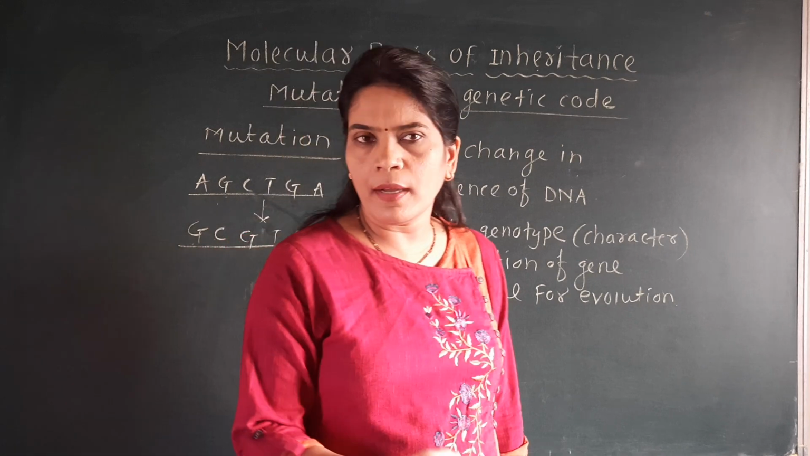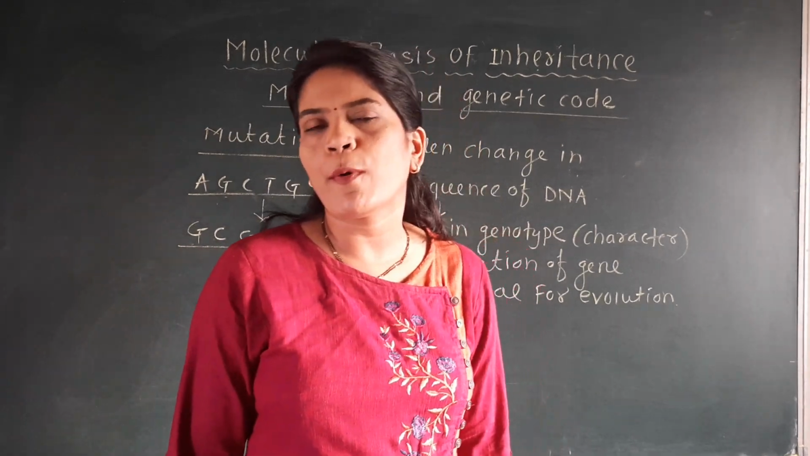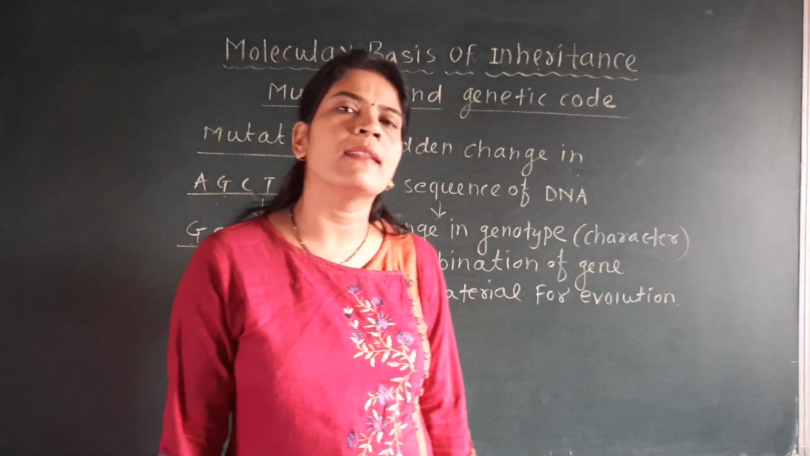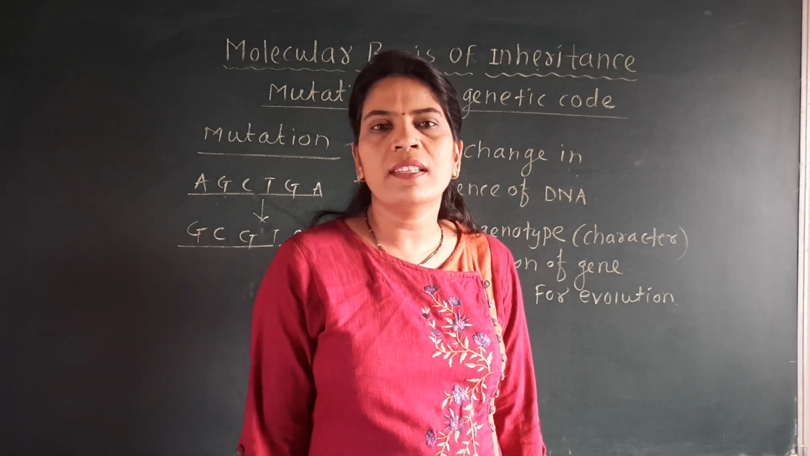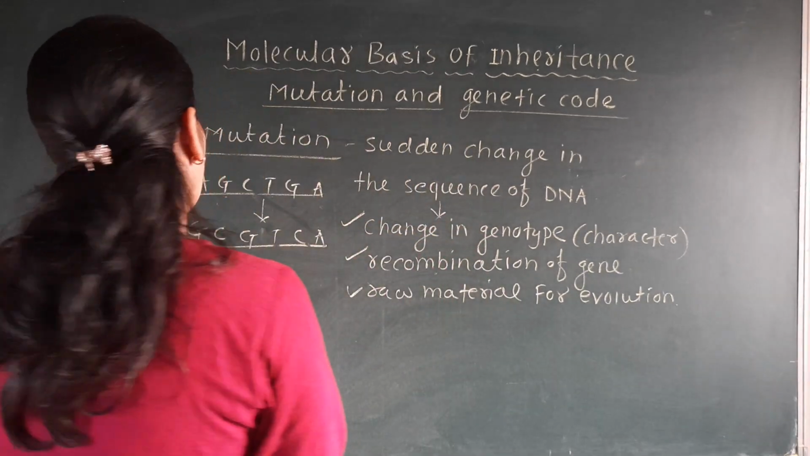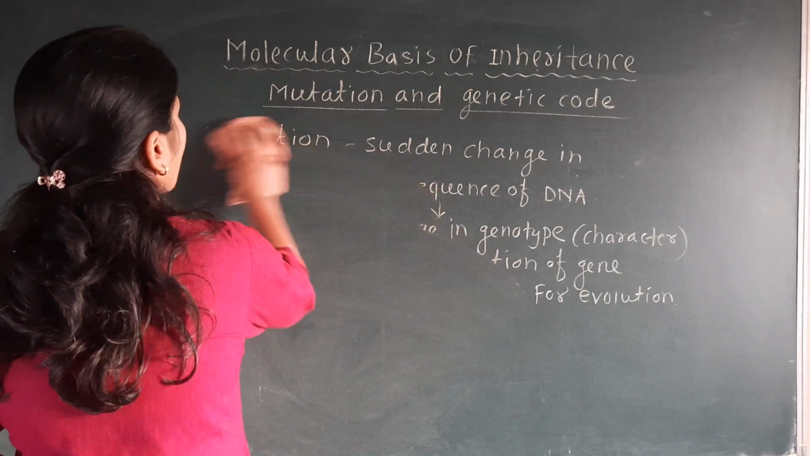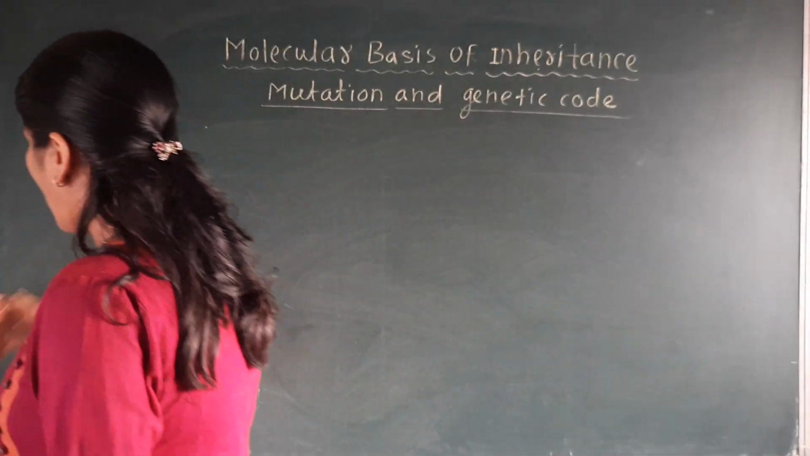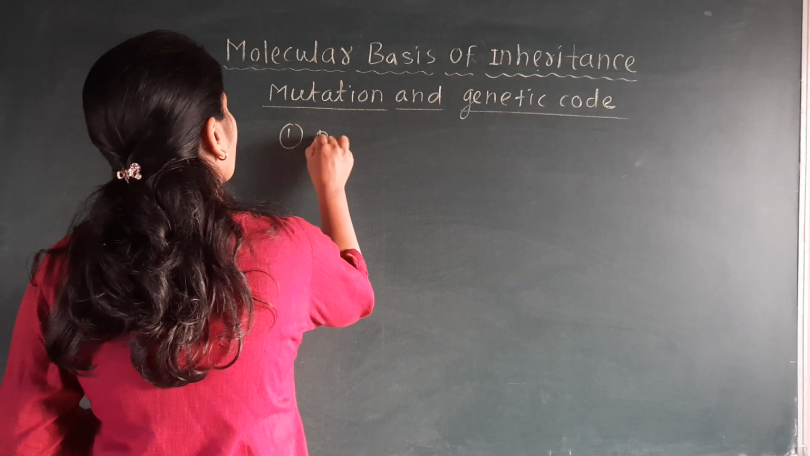In this syllabus, we have to study only two types of mutation. One is called as point mutation and another one is called as frame shift mutation or the deletion mutation. So we'll see which are the types of the mutation, that is the point mutation and the frame shift mutation. So the first type of the mutation that we have is called as the point mutation.